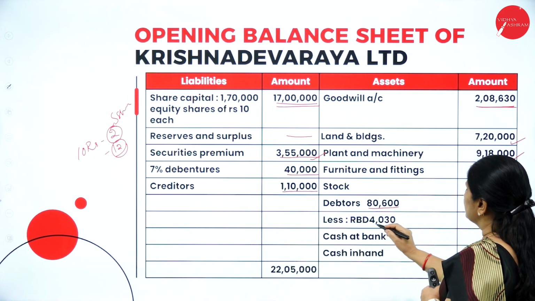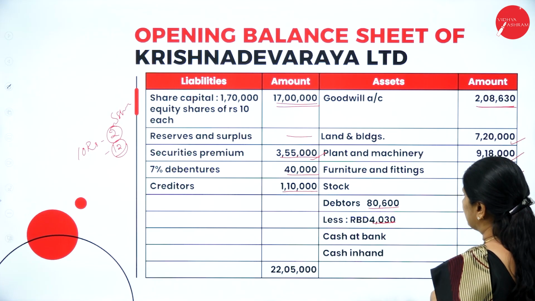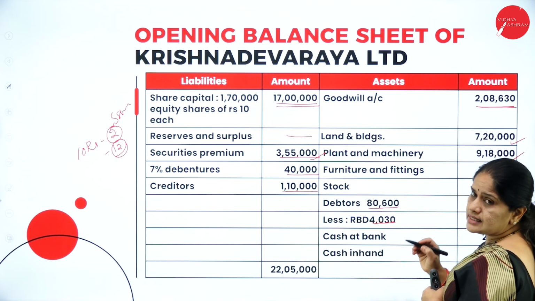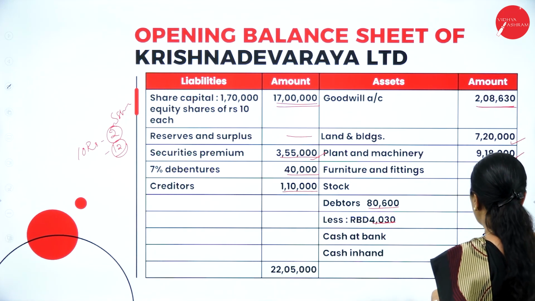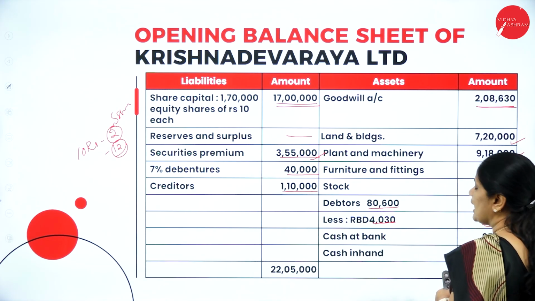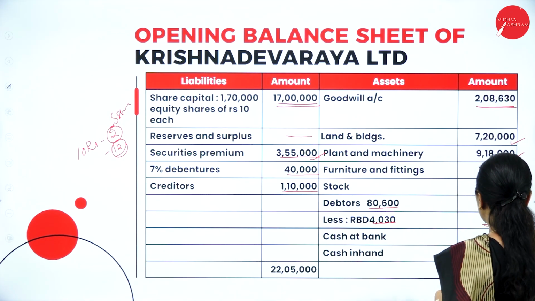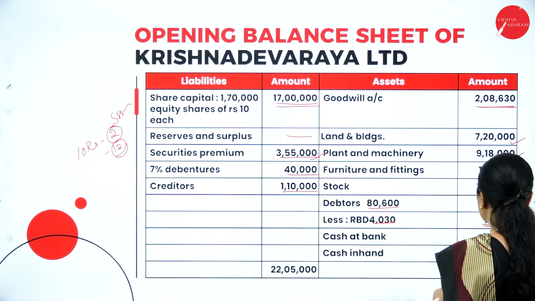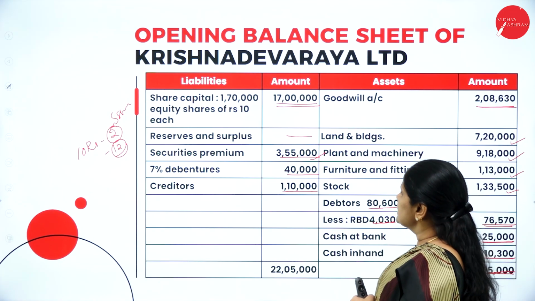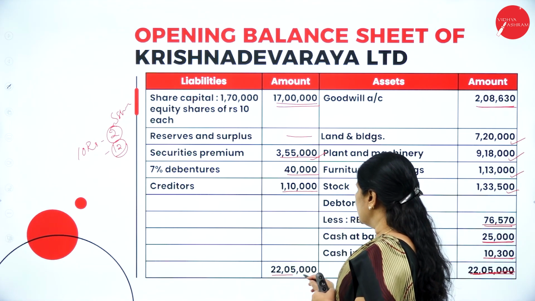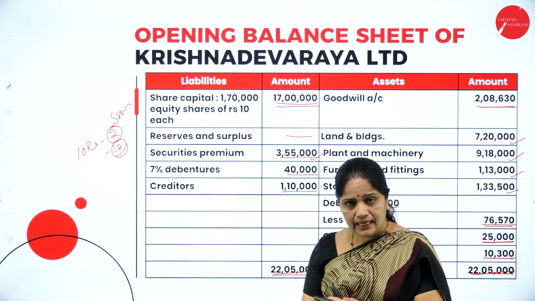On the total debtors, we have the 5% reserve for bad debts, the RBD. So it comes up to 76,570. You add the cash balances of K Limited and D Limited 25,000, cash in hand 10,300. The total comes up to 22,05,000. So this is the total of the opening balance sheet of Krishnadevaraya Limited.